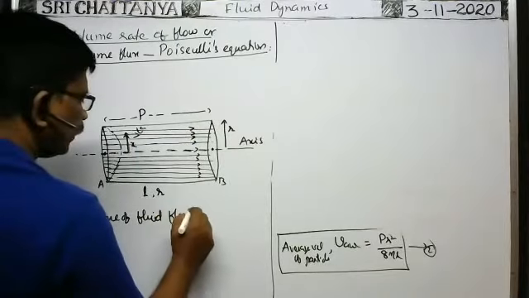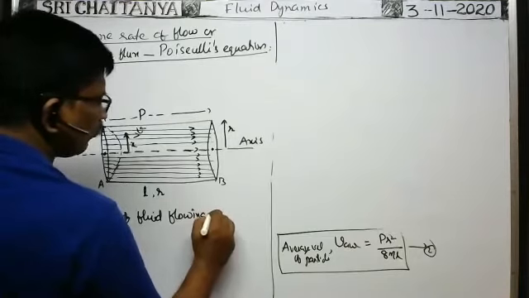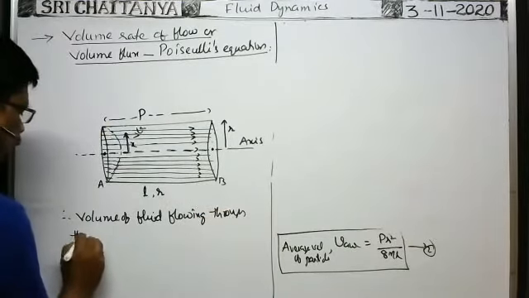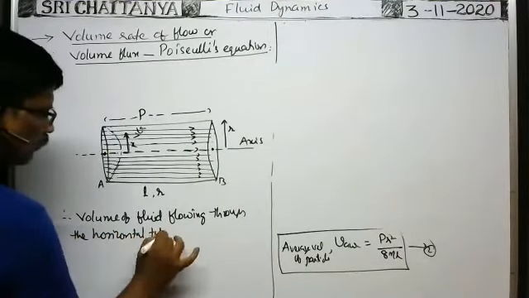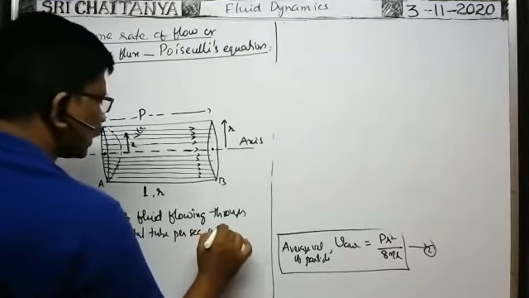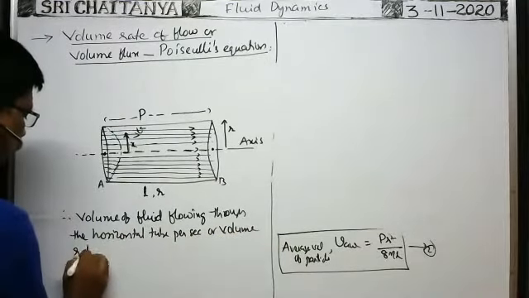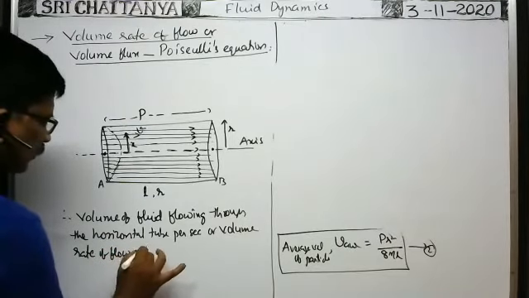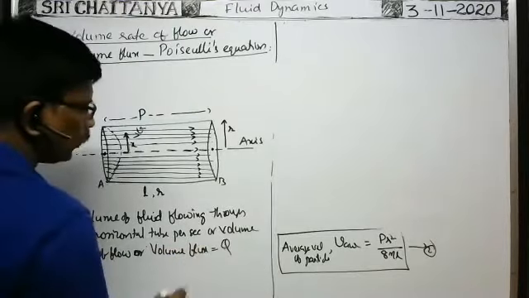Okay, volume of fluid flowing through the horizontal tube per second, or it is also called the volume rate of flow, or volume flux, that is equal to say Q.